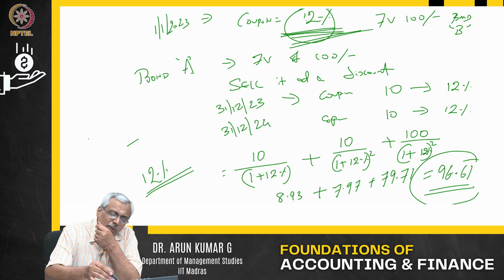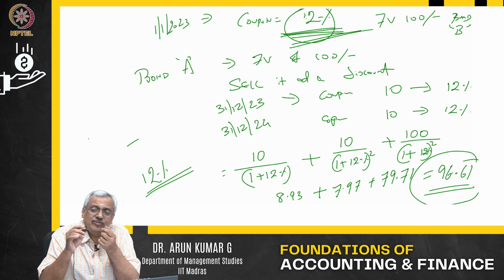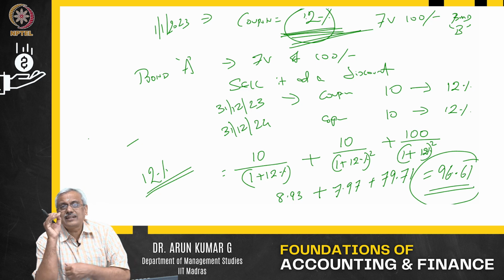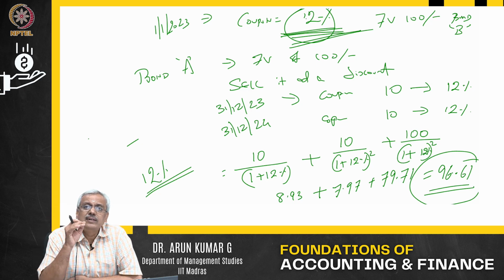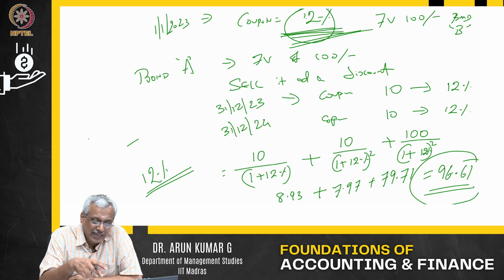So what happens? The coupon rate of an equally risky instrument at the time of the sale of the bond is higher than the coupon rate of the bond which is up for sale. So you will have to buy the bond at a discount. Only then your yield will be equal to 12%.